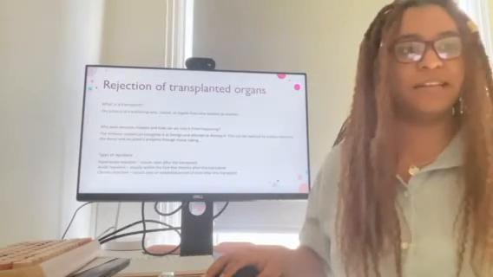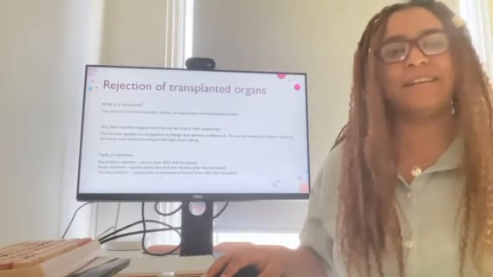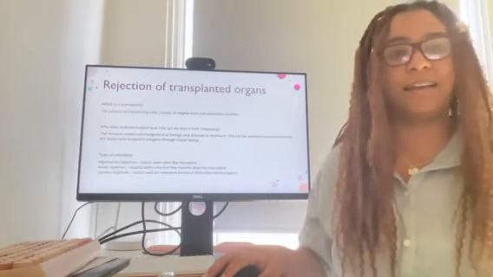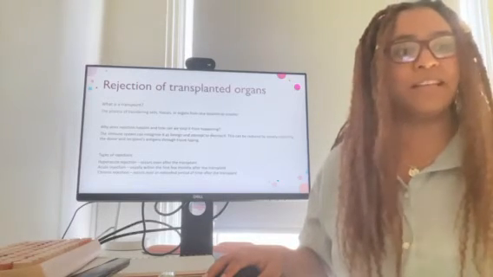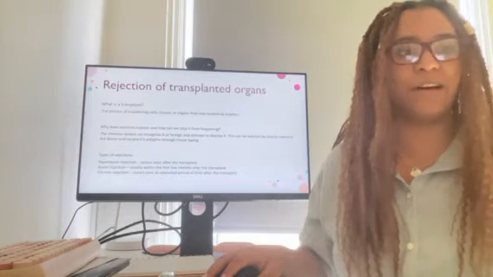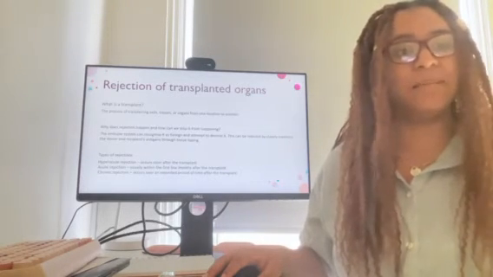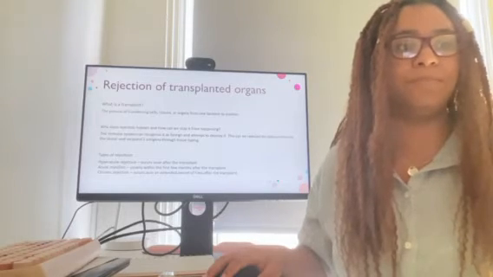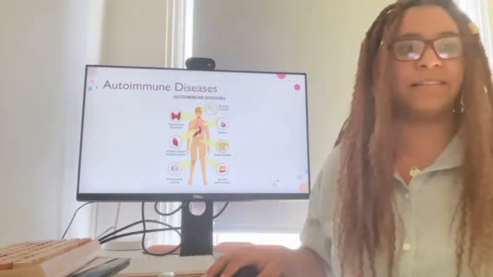Acute rejection usually occurs within the first few months of transplantation and is caused by the recipient's T cells recognising and attacking the foreign antigens on the transplanted organ. And lastly, chronic rejection, which can occur over an extended period of time as the body's constant immune response against a new organ gradually damages the transplanted tissue or organ. As you can see, there are many different types of autoimmune diseases which exist.